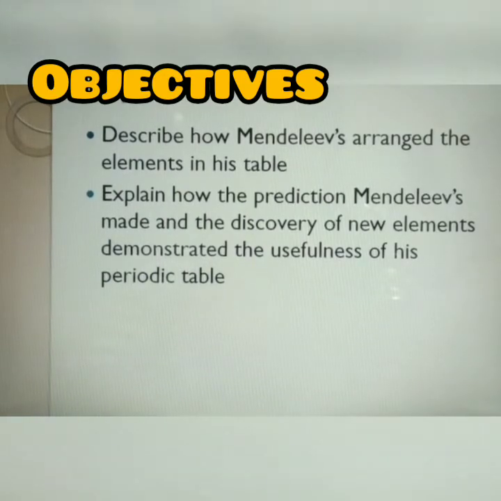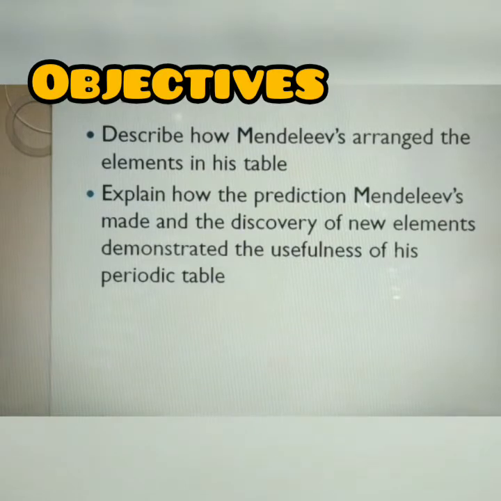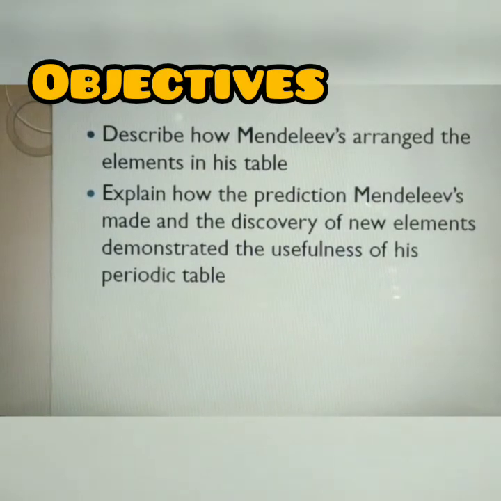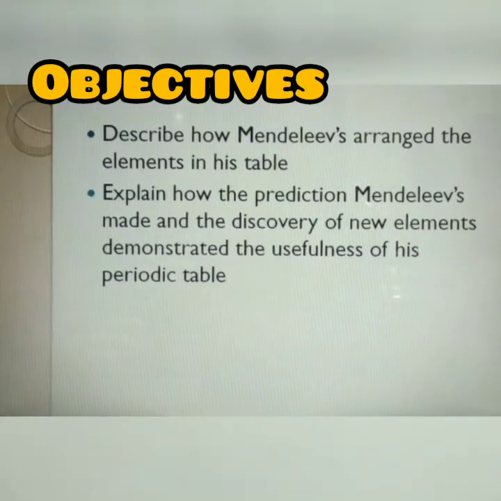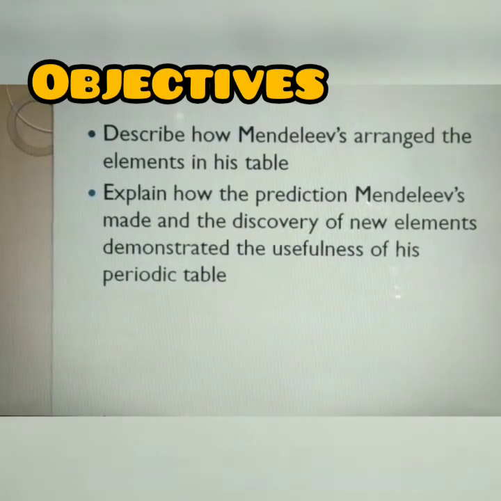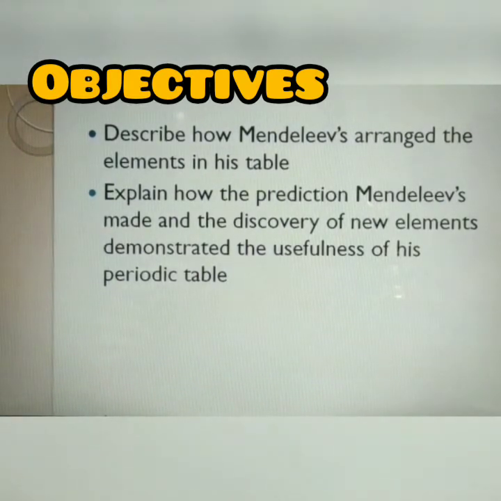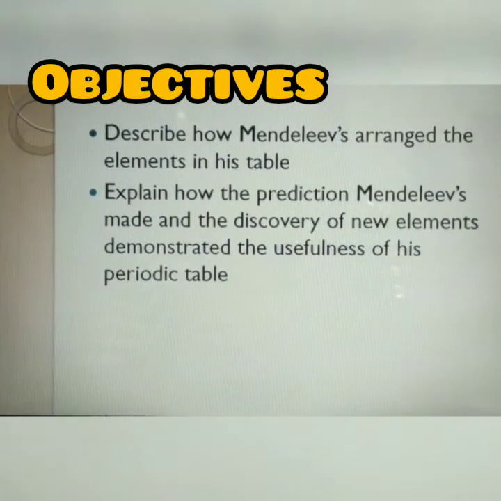Today we are going to discuss Mendeleev's periodic classification, and the main objectives are: number 1, describe how Mendeleev arranged the elements in his table. Second, explain how the predictions Mendeleev made and the discovery of new elements demonstrate the usefulness of his periodic table.